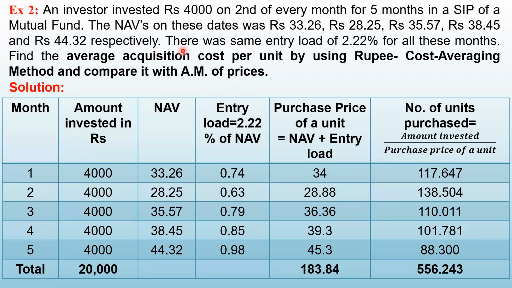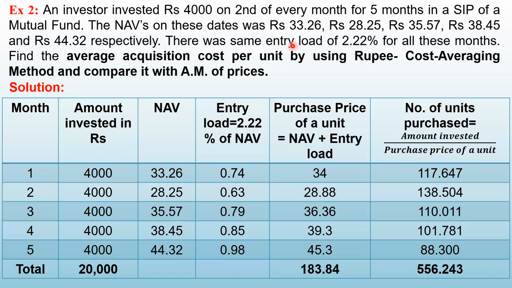What are the NAVs on these dates? So the third column is NAV. First month NAV was 33.26, so that is what is written here. In the second month, it was 28.25. In the third month, 35.57. In the fourth month, NAV was 38.45. And in the fifth month, it was 44.32, which is written here.